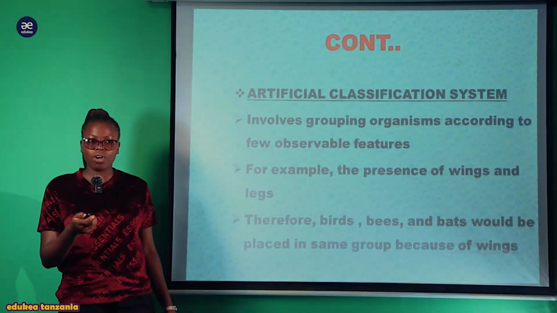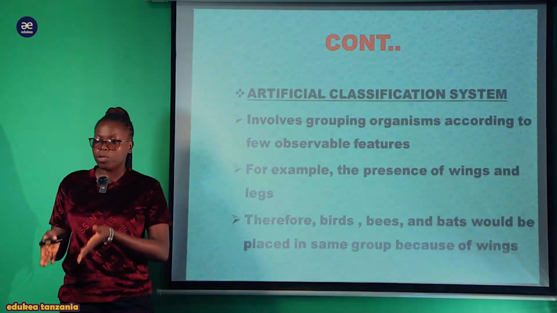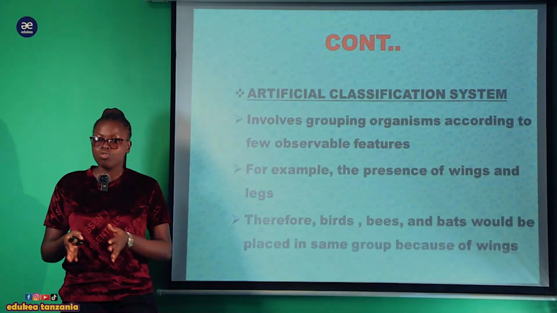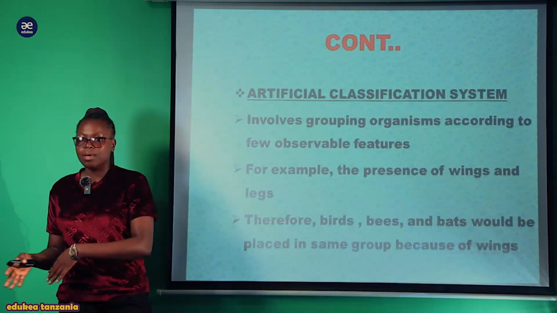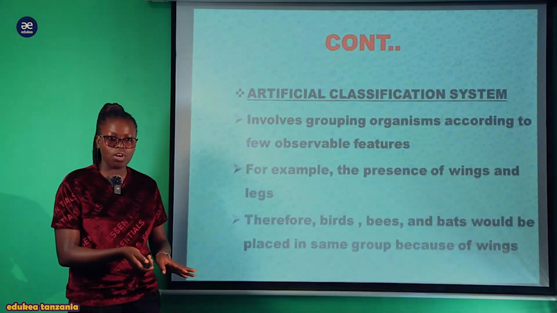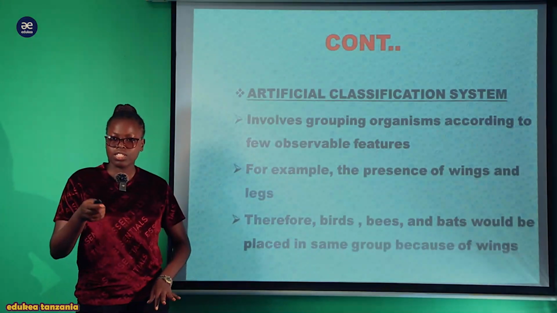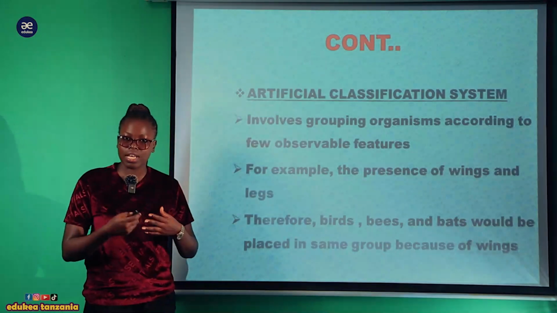So this we group them. Wanaangalia wanyama gani wana miguu, wengine hawana miguu. Okay, tutamchukua jongoo, tutamweka chura, tutamweka na viumbe wengine kwa sababu wote wana miguu na belong katika same group. And those legless, nyoka and this earthworm tutaplace katika group moja kwa kuwa wote hawana miguu.